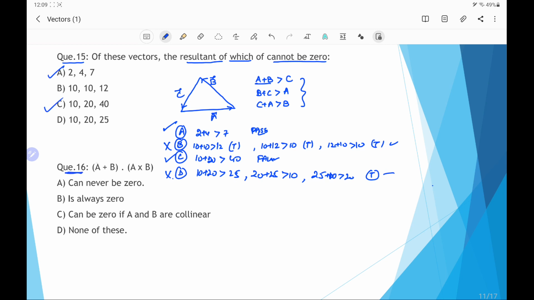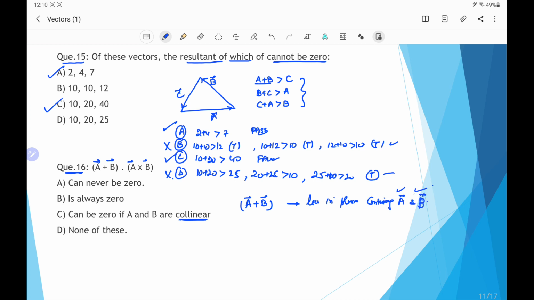Question number 16 is, if we take the dot product of A plus B and A cross B, then it will never be 0, always 0, can be 0 if A and B are collinear, and none of this. Collinear means the vector A and B are in same line, or angle between them is 0. Here two vectors are given, A plus B. The sum of vector A plus B, that means their resultant lie in plane containing vector A and vector B.